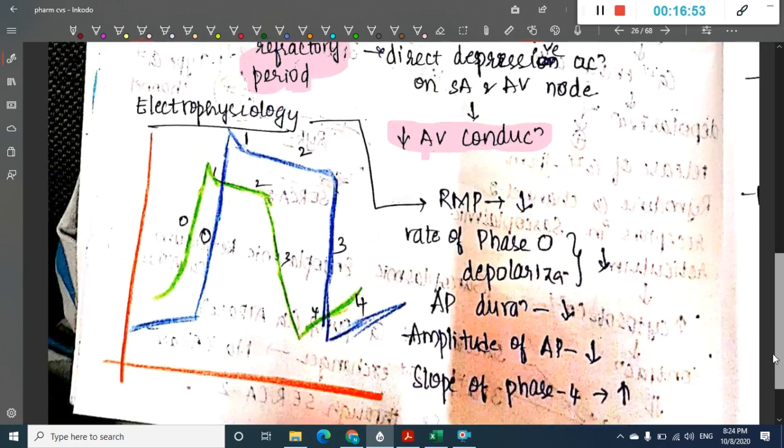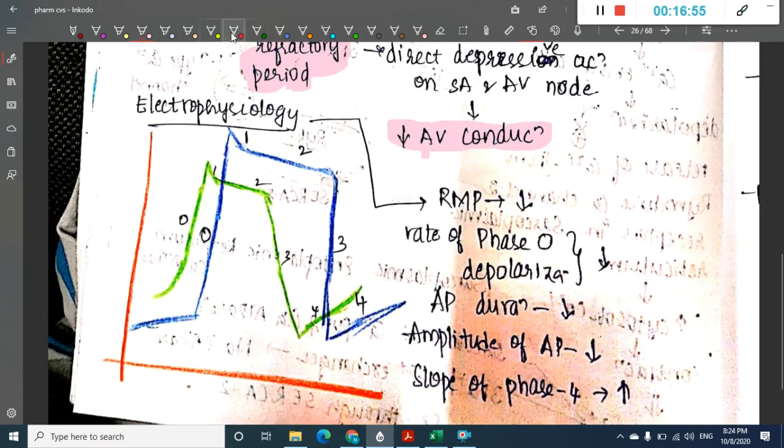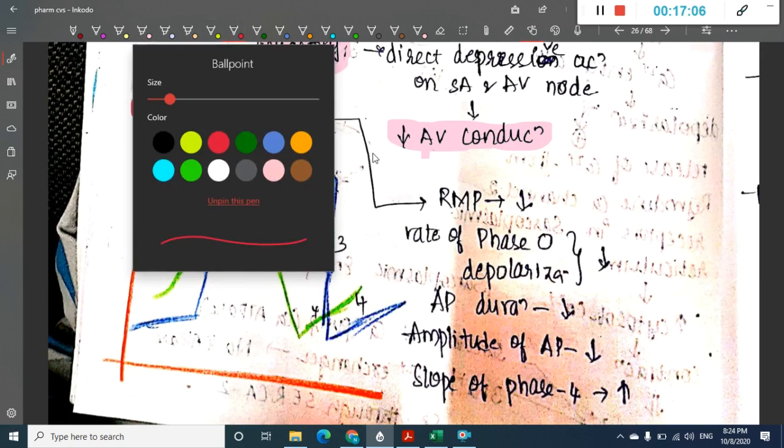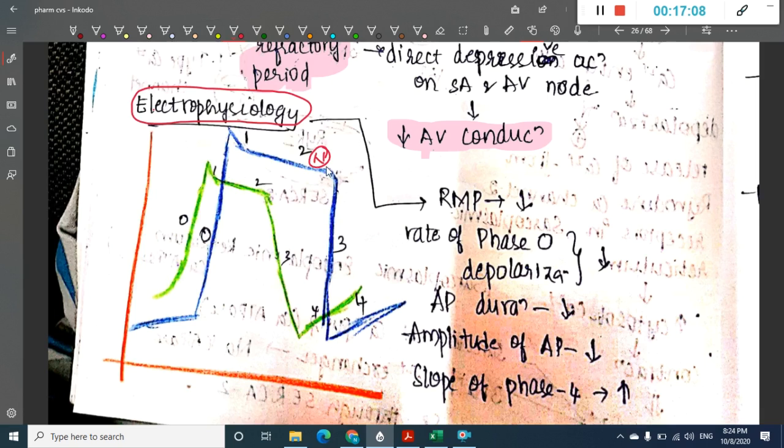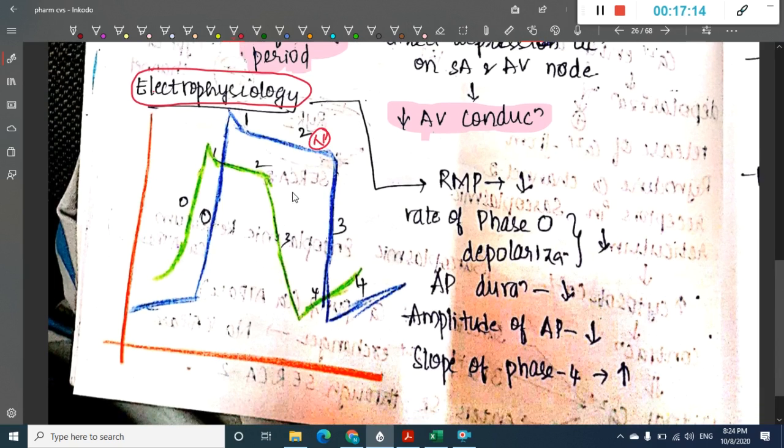Now next let us learn about electrophysiology. This graph has been asked in the examination once, so you will have to look at this. The blue color is the normal graph, the green color is the abnormal one. What is happening here? The resting membrane potential is decreased. The rate of phase 0 is decreased, and the action potential duration is also decreased.